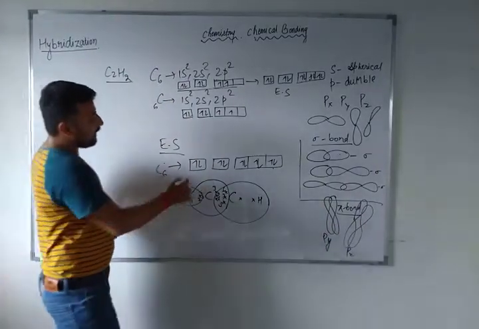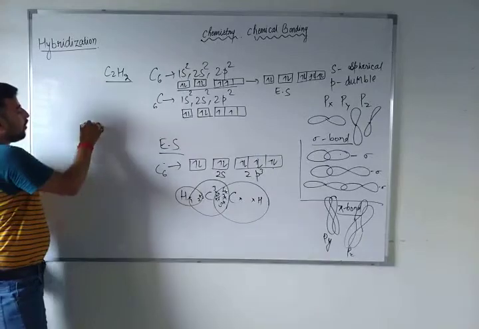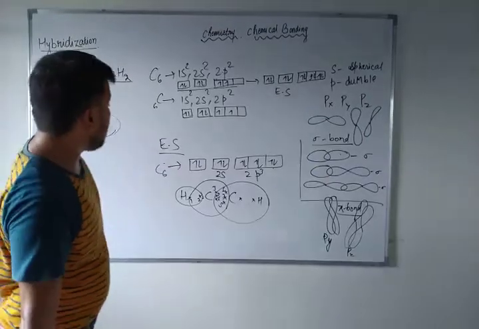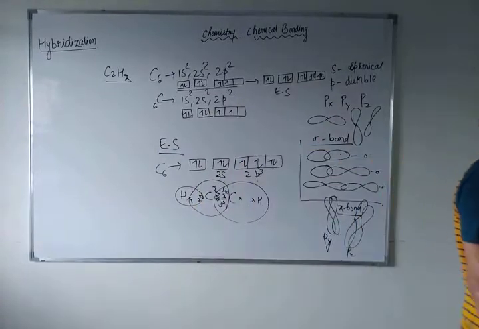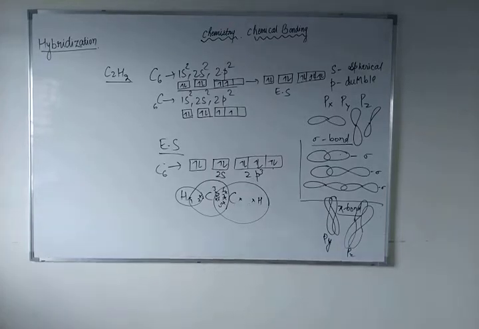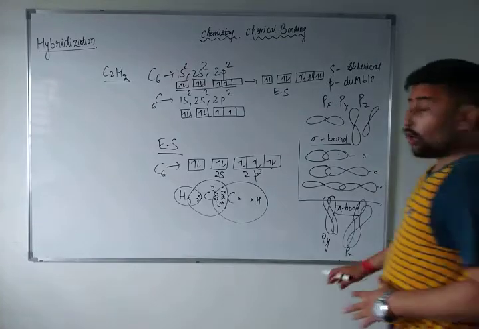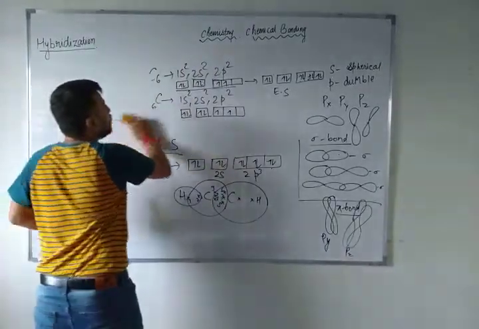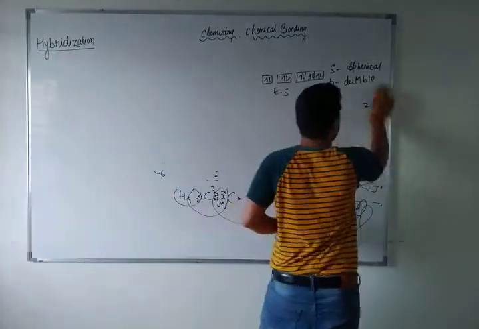As you can see here, this 2s orbital and these 2p3 orbitals have participated, so the hybridization is sp3. But there is one more concept to understand, that is lone pair of electrons. Have you understood the concept of bond pair and lone pair electrons? Now, let me clear all your doubts about how the energy distribution works and how you can calculate the hybridization of any element or its orbitals.